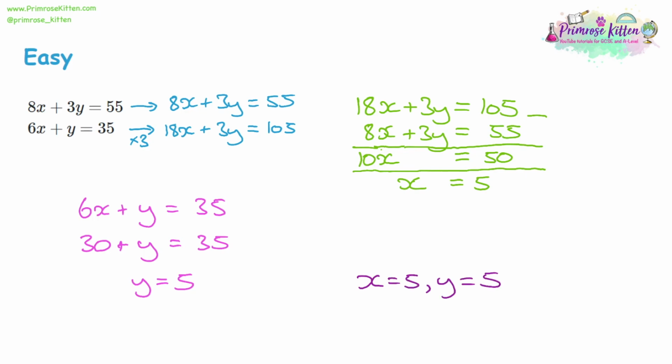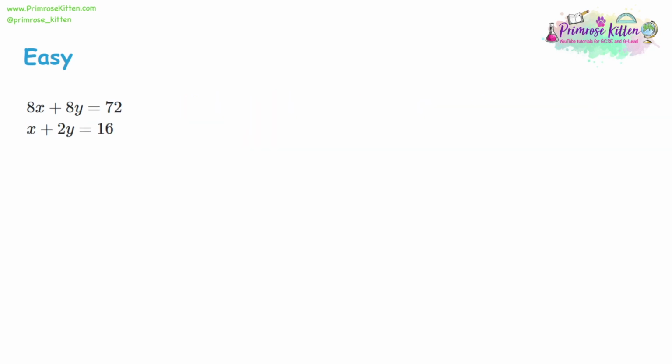And you should be able to see really clearly the 3 steps. The first step is equalize one of the variables. Either the x's or the y's should have the same coefficient. If they don't, multiply to get there. Then we need to eliminate one of the variables by, in this case, taking away. That will give us one of the other variables. Once we know one of the variables, we then substitute it in to get the other variable. So let's try those 3 steps with the next example.